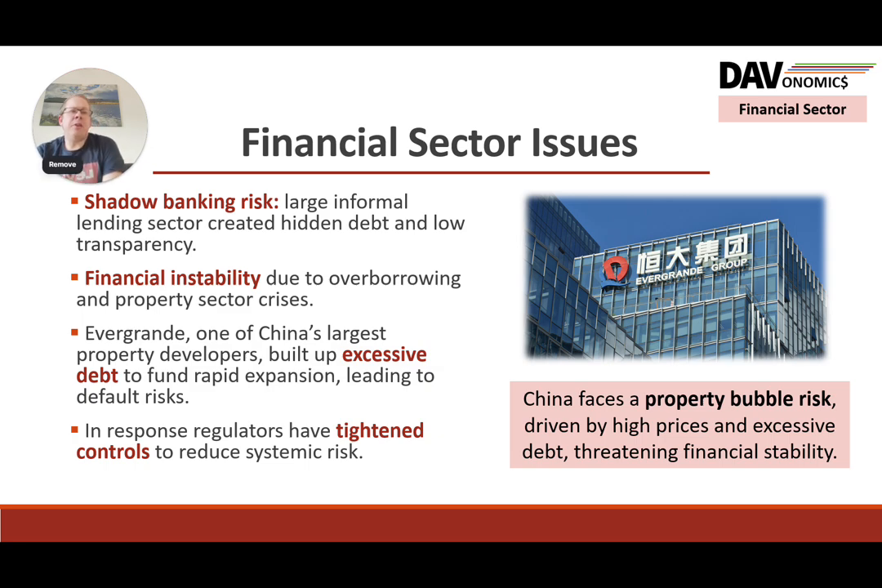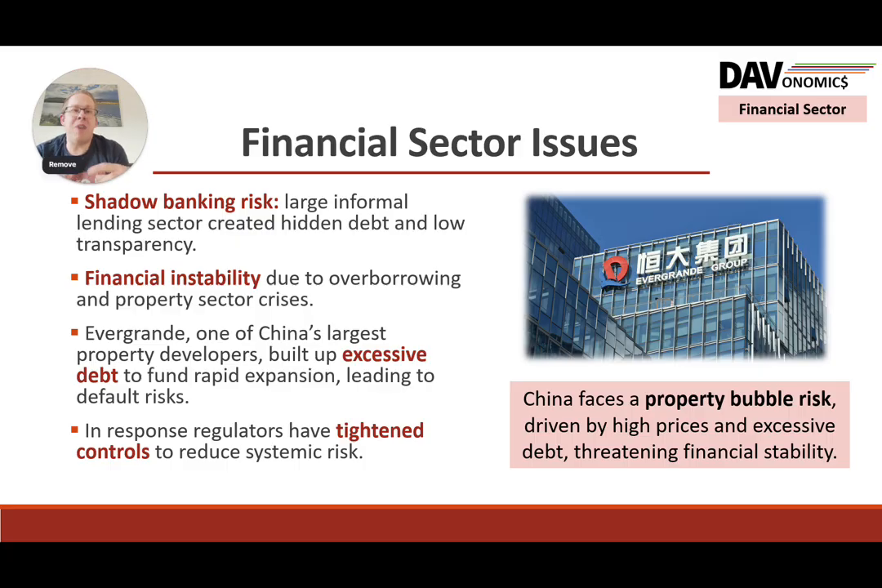And then some financial sector issues. This happened a few years ago and is still happening. The shadow banking risk: quite a large informal banking sector in China. And therefore, you've got a lot of hidden debt and low transparency. If things are done in secondary markets, then it's very hard to tell what's going on, and very hard to regulate that. And there have been issues with potentially overborrowing, leading to potentially a property bubble. And that's a bit of a risk.